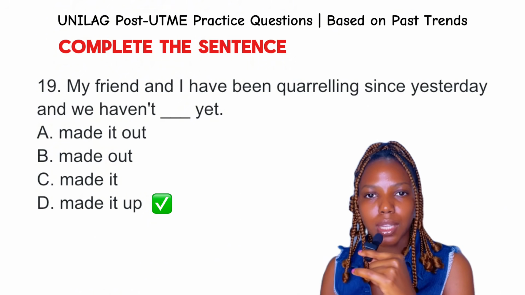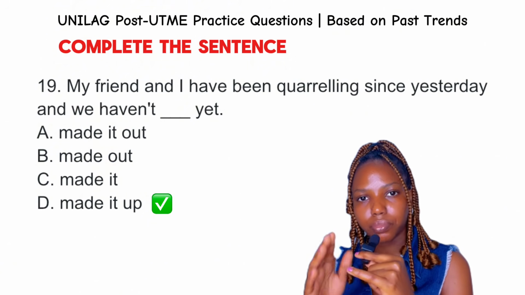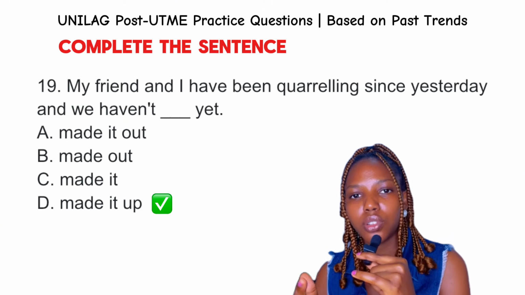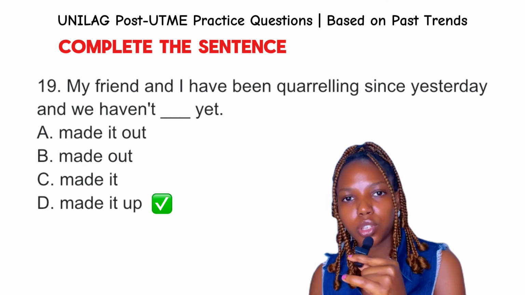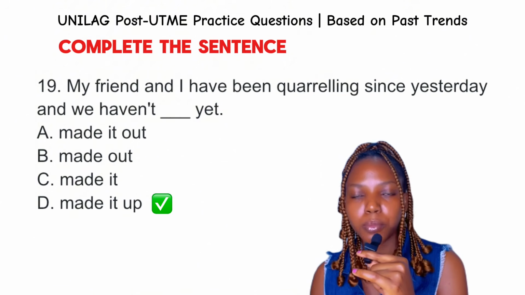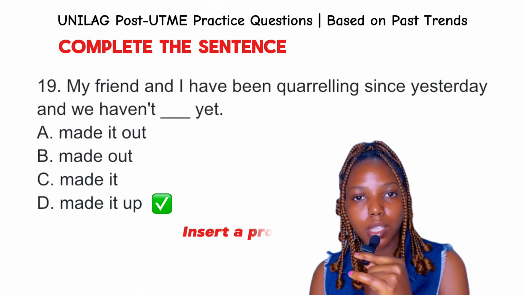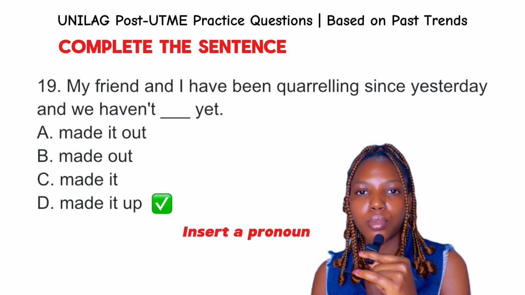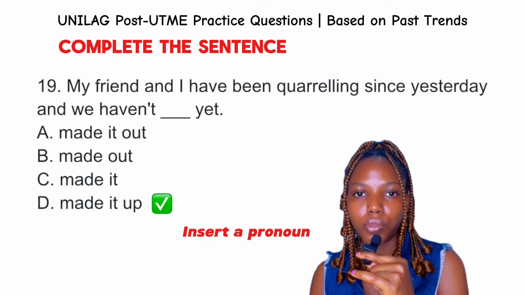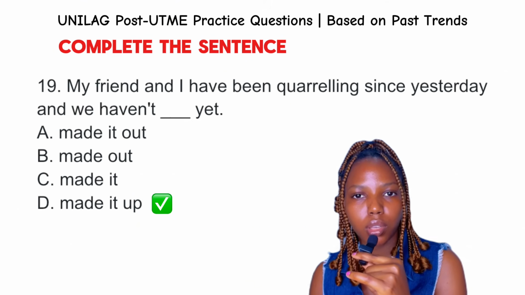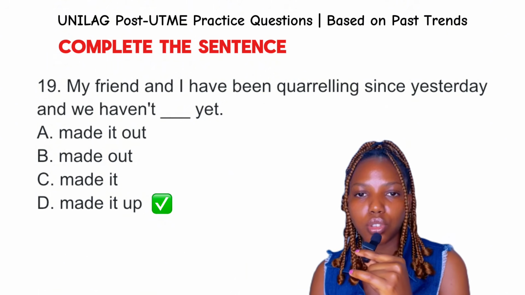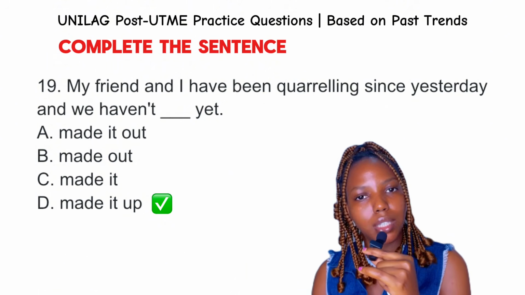Also, I want you to note that we can insert a pronoun between a phrasal verb. A phrasal verb is a combination of a verb and a preposition. And in this case, it is made up, right? And we can insert a pronoun in between. It does not alter the meaning. So for example, turn off, turn it off, call it off, bring up, bring it up. Made up, made it up. So the best answer to this question is definitely option D.